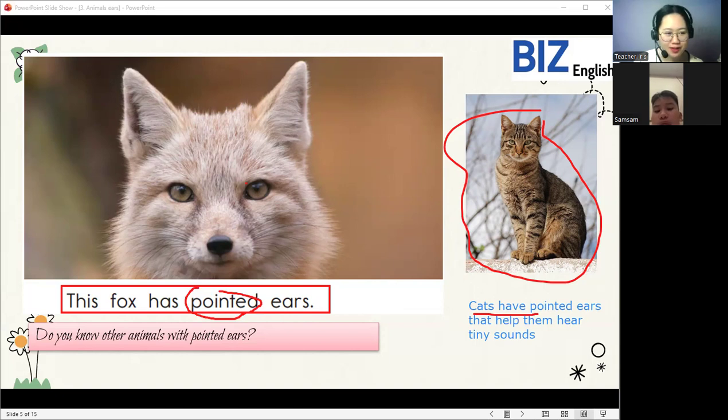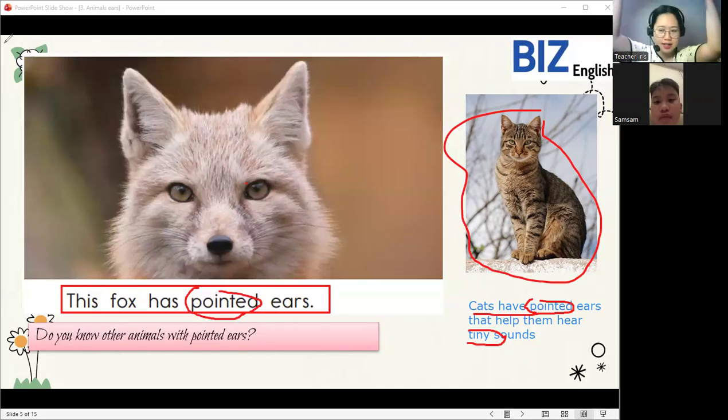Cats have tiny ears. Okay, very good. Now let's read these words again. Let's say pointed. Pointed. Very good. This one is tiny. Yes, perfect job. So another animal that has pointed ears is a cat.